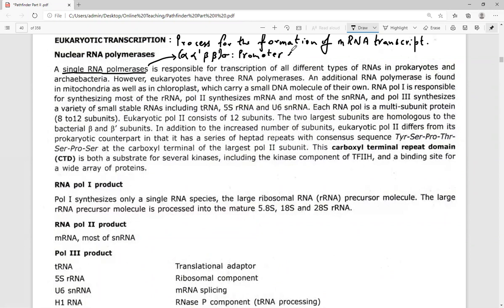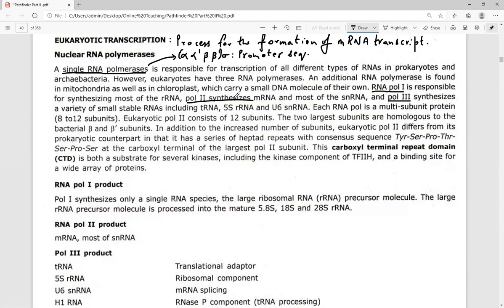Whereas in the case of eukaryotes, there are three different types of RNA polymerase: RNA polymerase 1, RNA polymerase 2, and RNA polymerase 3.